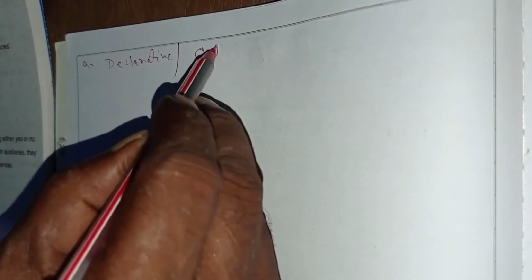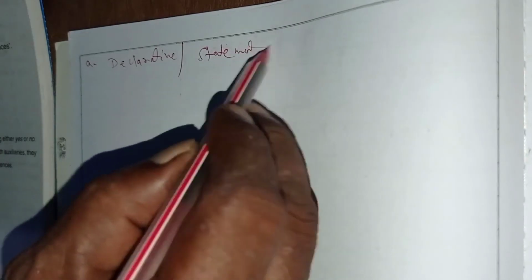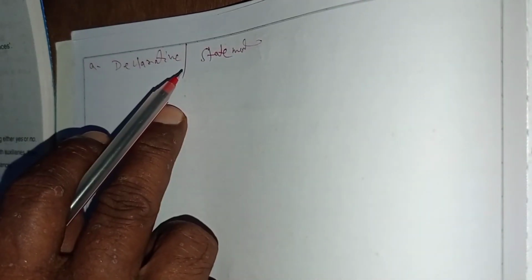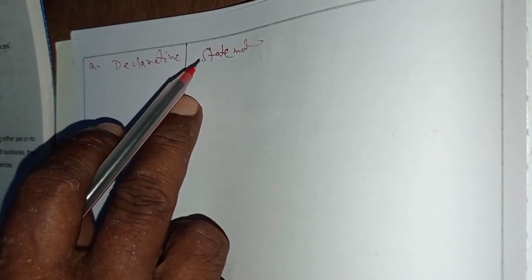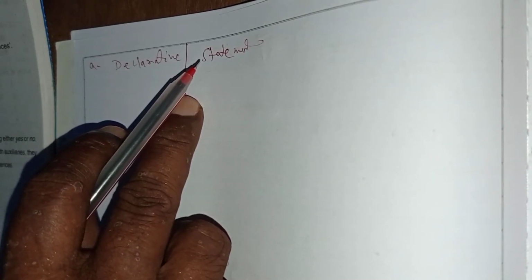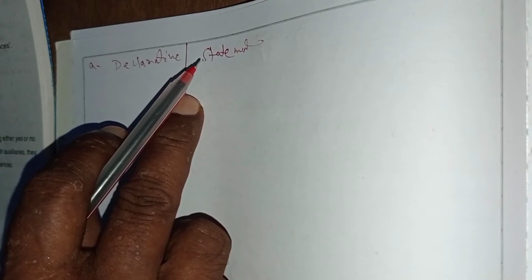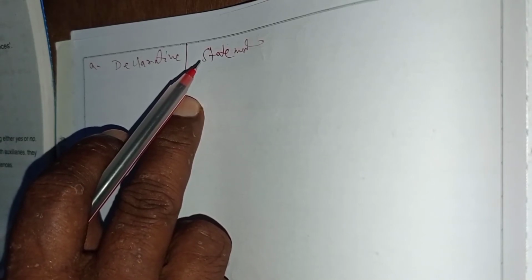Now let us know the types of sentences. First, declarative, or you can say statement. What is a declarative sentence in English? You have to remember, the declarative sentence is a statement about the subject.